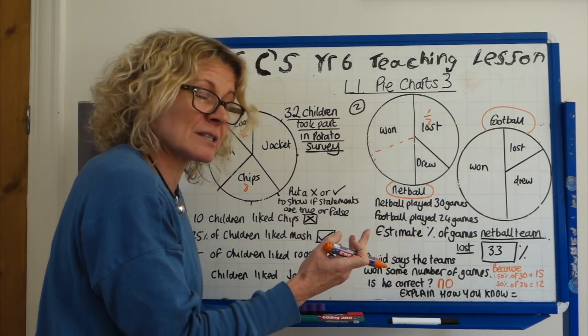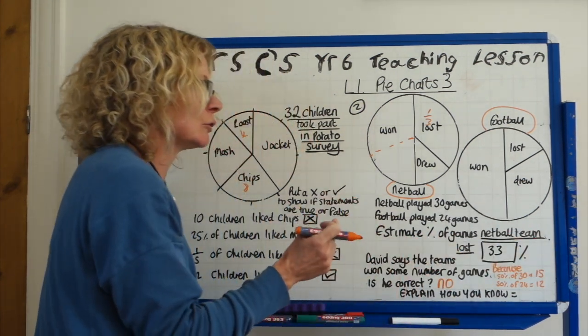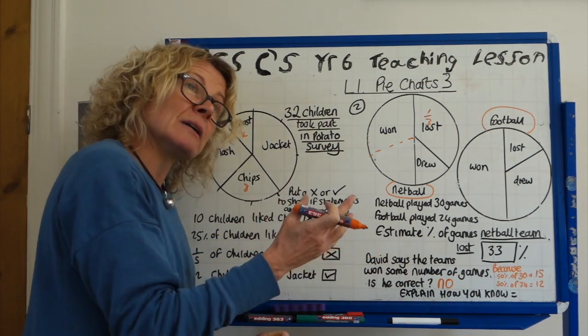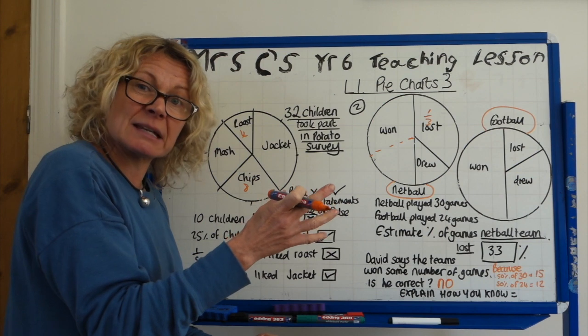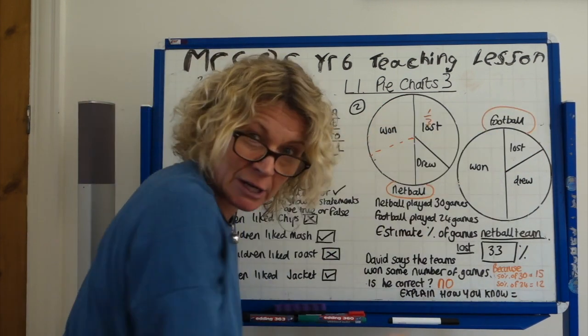Well, it's a third of 100, isn't it? Because we're doing it in percentages. So estimate the percentages of games the netball team lost. So it's a third of 100, and a third of 100, estimate is about 30%, yeah? But in real terms, it's 33.33333 recurring, isn't it?